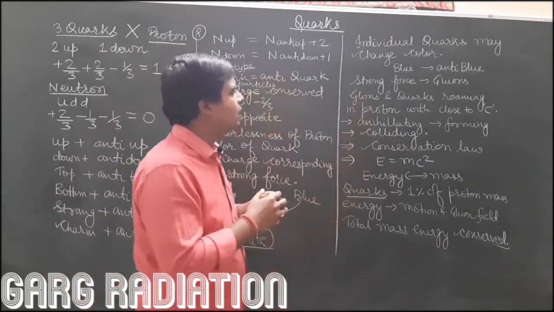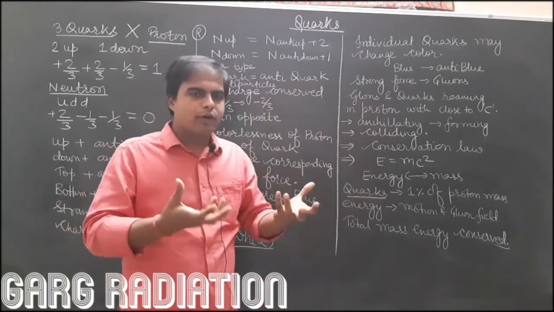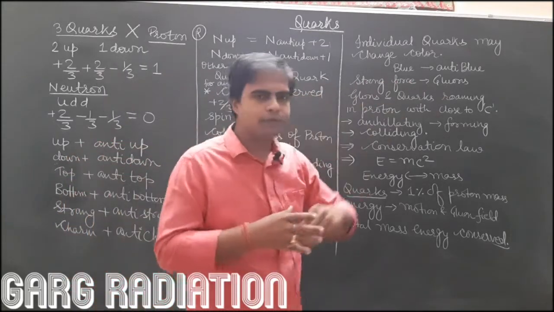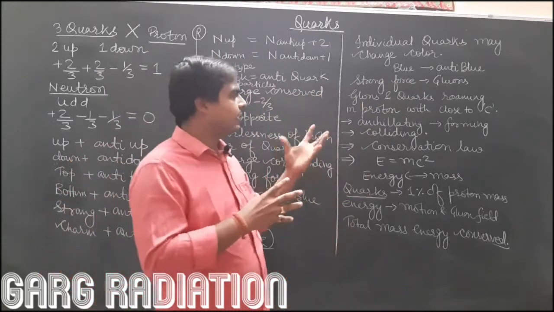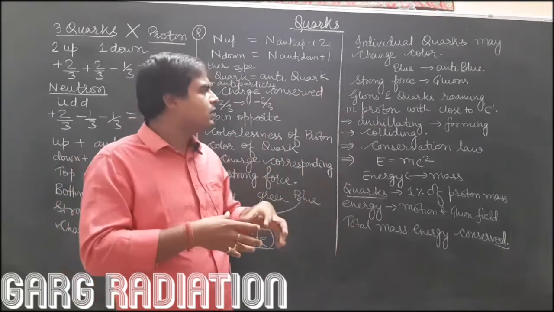Now, coming to the strong forces which come into a proton or neutron and bind all the quarks together, they come out of gluons. So these are the particles which hold those forces.